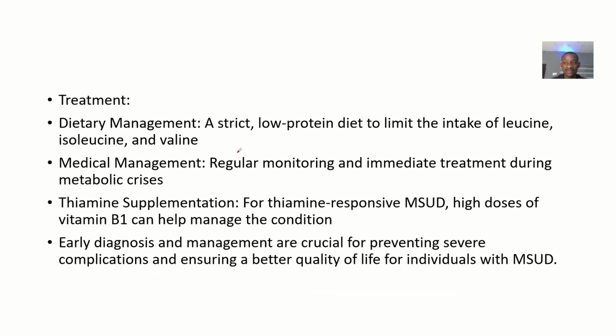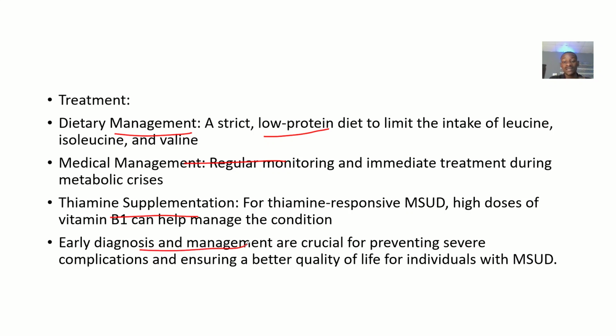Then for the treatment, for dietary management, the person will have difficulties in breaking down protein, so you want to restrict proteins in their diet. You give them a low protein diet to limit the intake of leucine, isoleucine, and valine. Then medical management: there's regular monitoring and immediate treatment during metabolic crisis. Then thiamine supplementation. For thiamine responsive maple syrup urine disease, high doses of vitamin B1 can help to manage the condition, right?